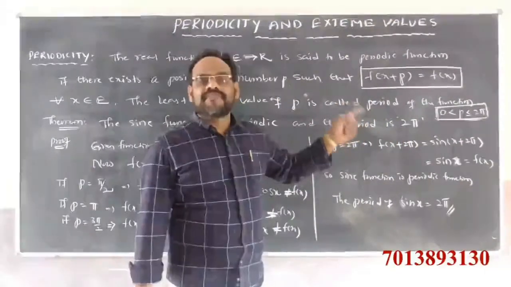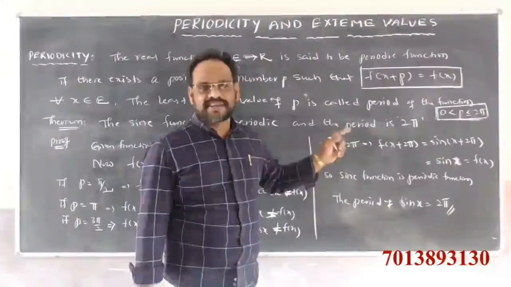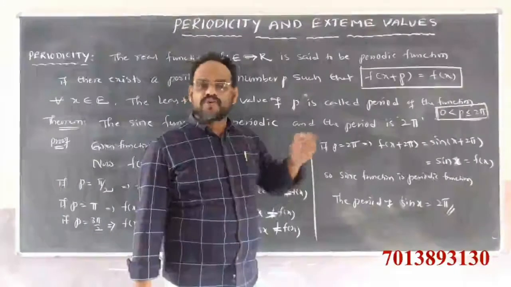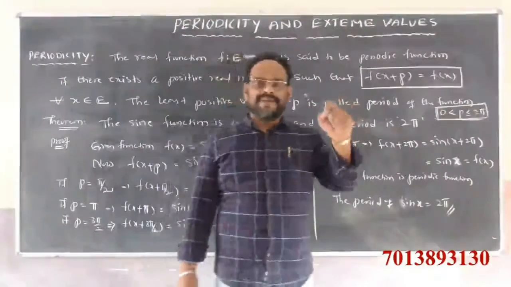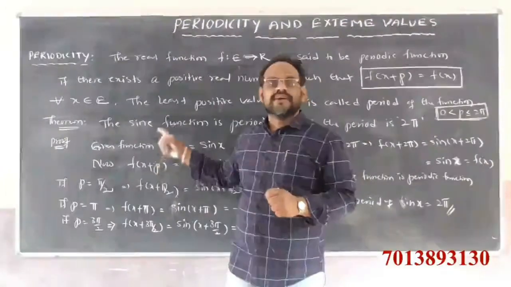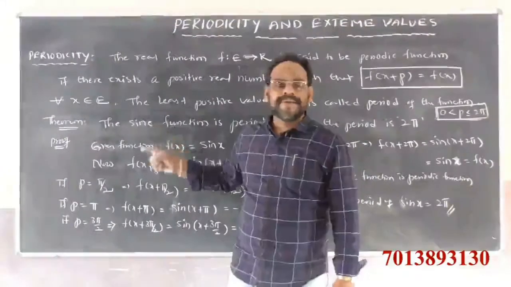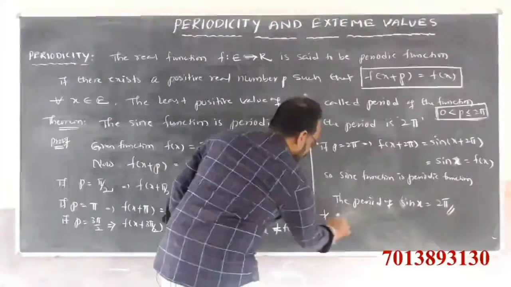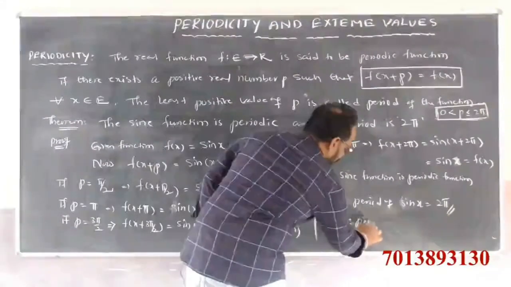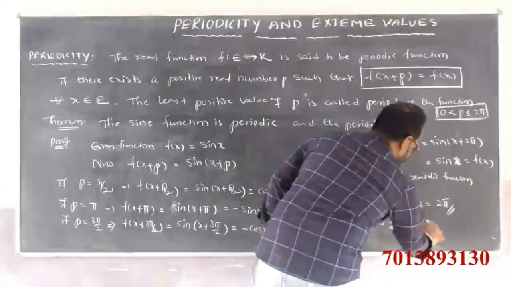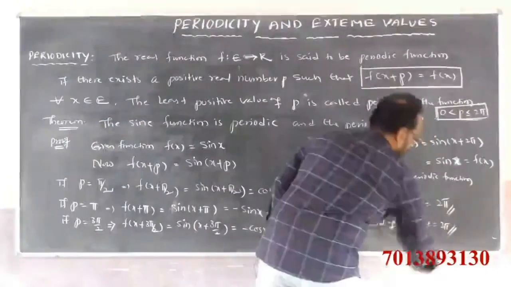The reciprocal of the sine function is clearly the cosecant function. So the cosecant function is also a periodic function. The reciprocal of sine is how much? Cosecant. The period of cosecant x is also 2 pi.